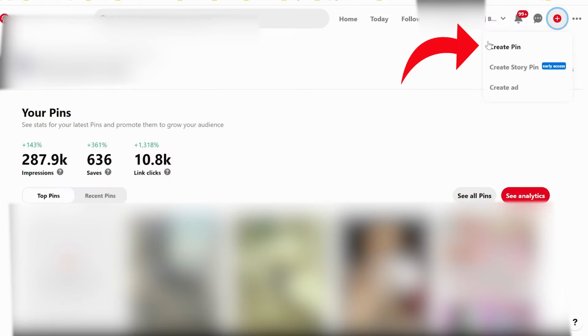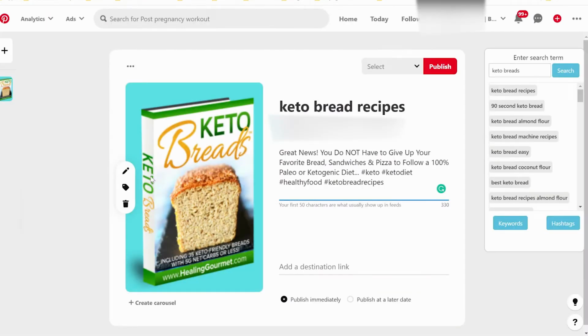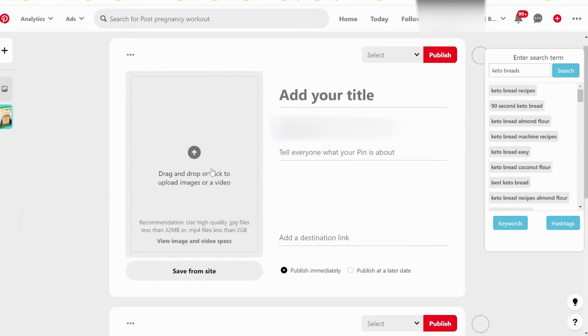Click create pin. I have this account here, and I have this one. Create pin. I selected it. When you create a pin, you will see an empty space like this one. You put your title and then your description of your products.